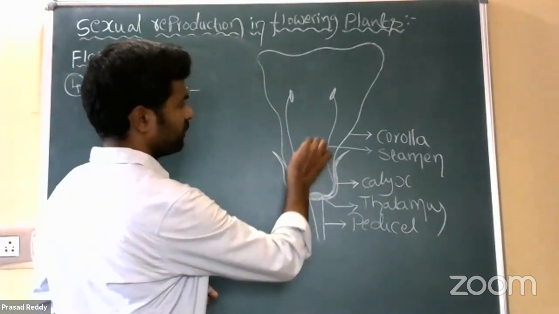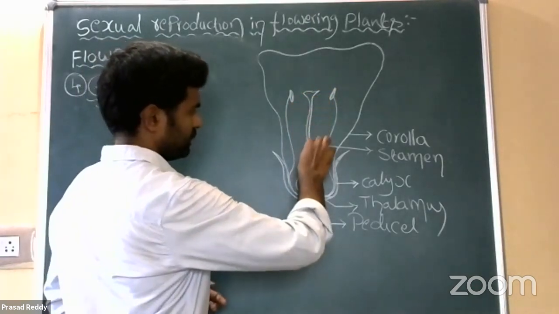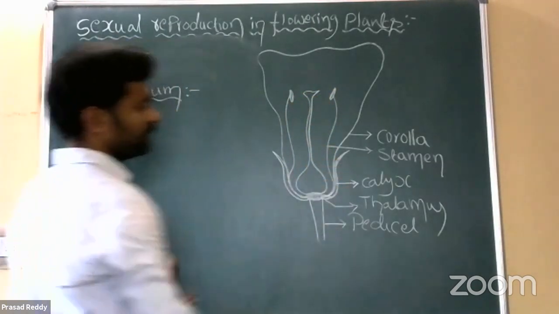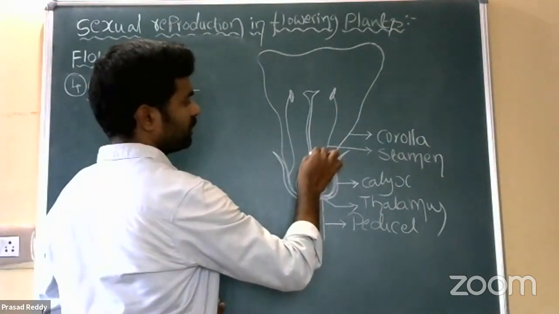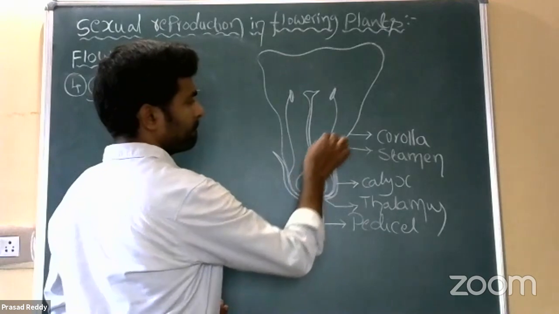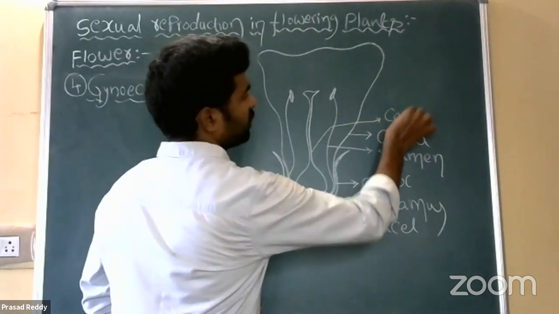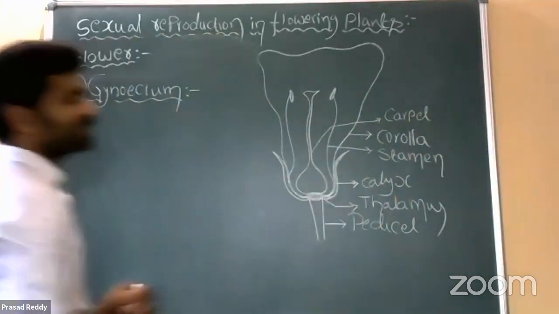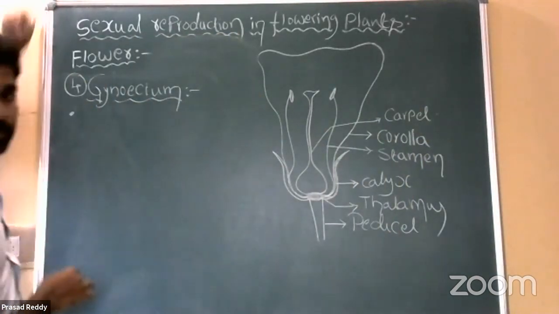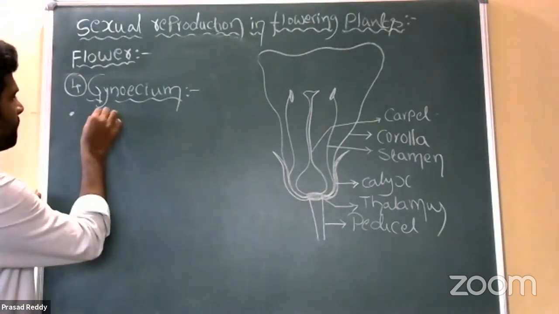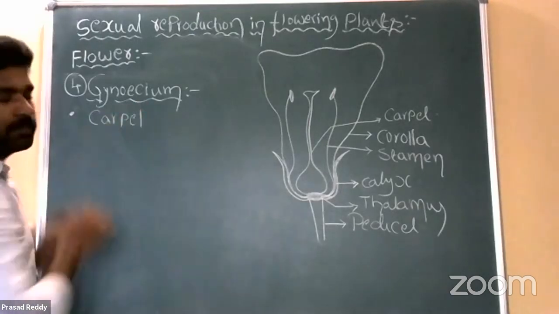See here, this is the gynoecium. Gynoecium is composed of small subunits called what? Pistil or carpel. Gynoecium is composed of small subunits called carpel or pistil.